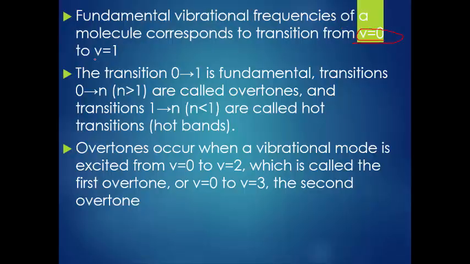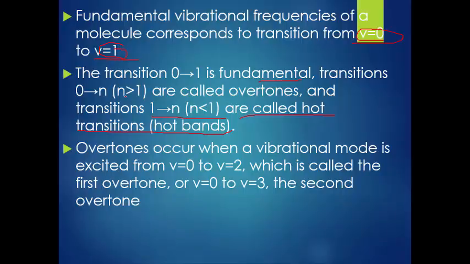The transition 0 to n, where n is greater than 1, is called overtone. A transition below 1 is called a hot transition. This is very important: greater than 1 is the overtone, below 1 is the hot band.